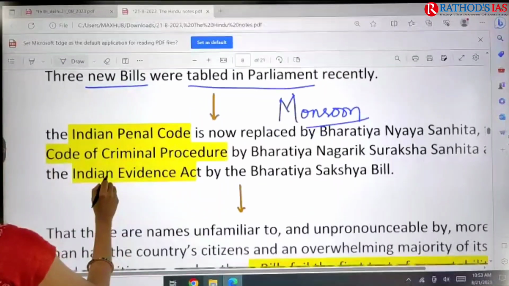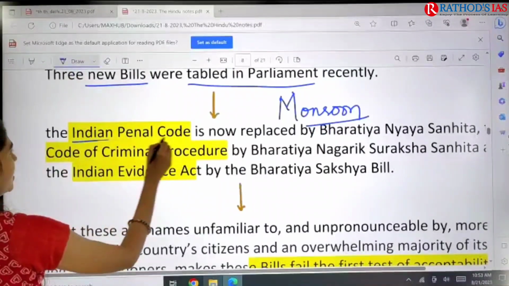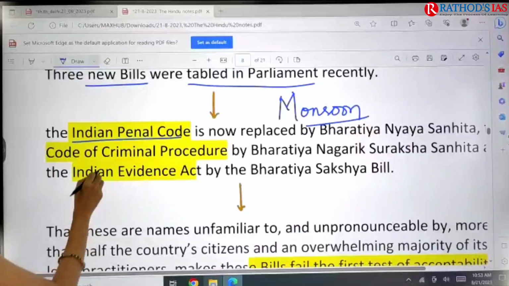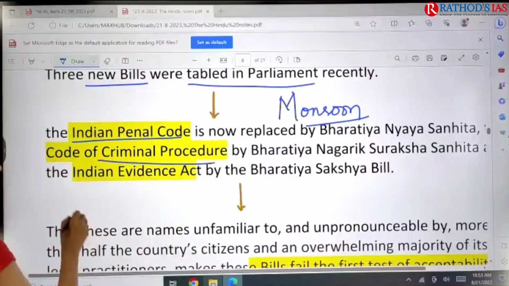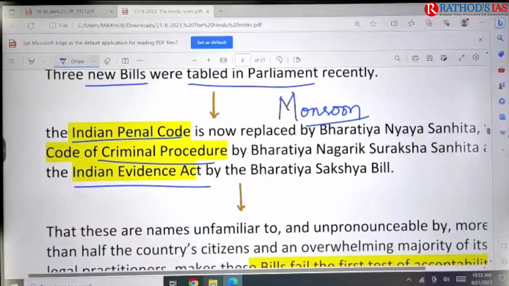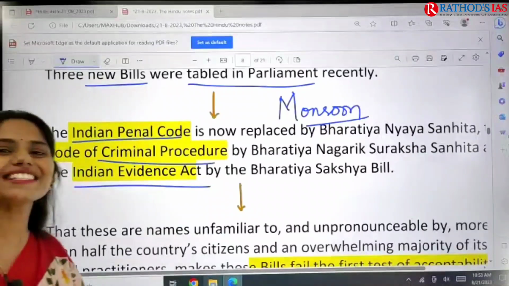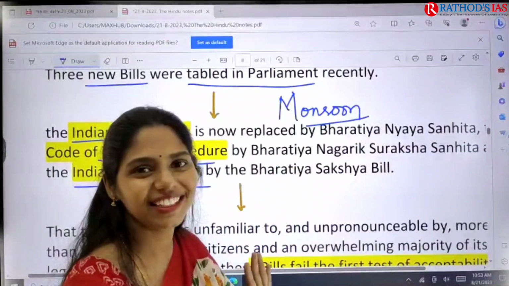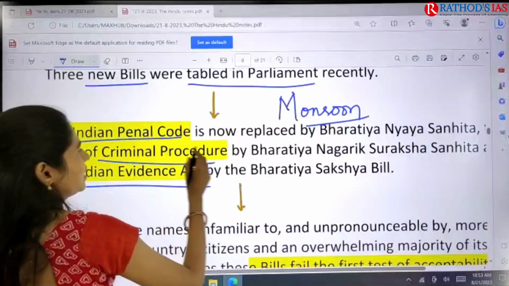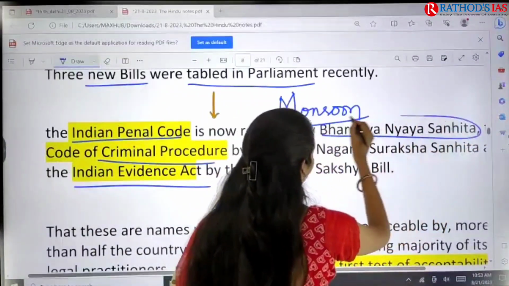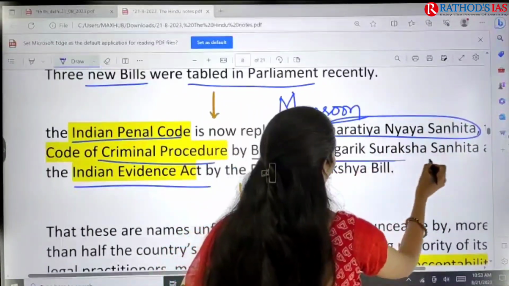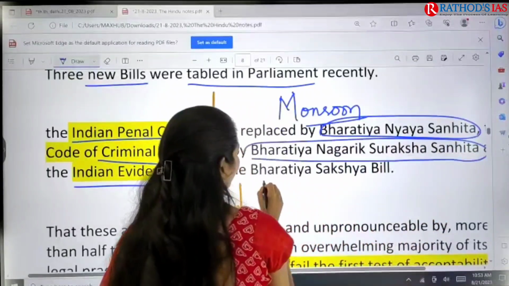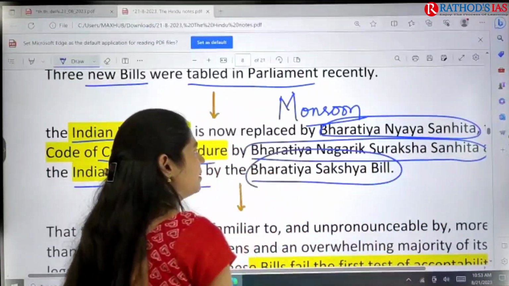The first one is going to amend the IPC, the Indian Penal Code, the next one is the Criminal Procedure Code, and the third one is the Indian Evidence Act. One more task for you is to remember these 3 names. The first one is Bharatiya Nyaya Sanhita, the next one is Bharatiya Nagarik Suraksha Sanhita, and Bharatiya Saksha Bill.